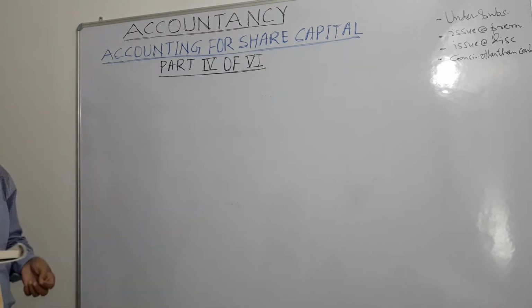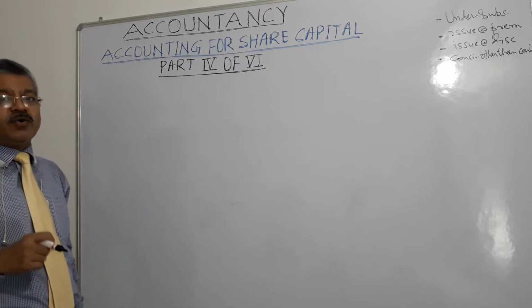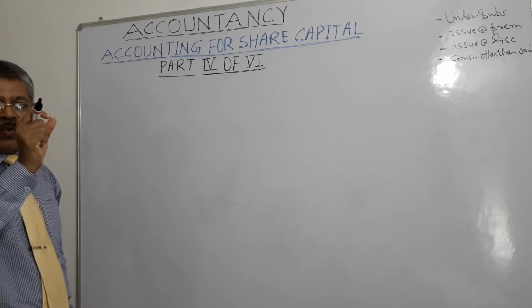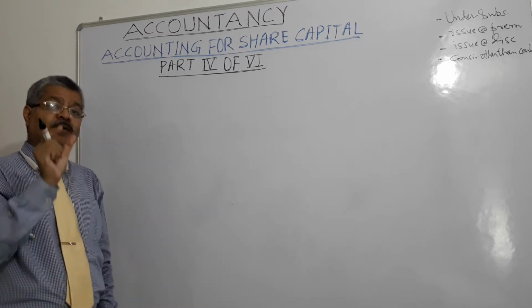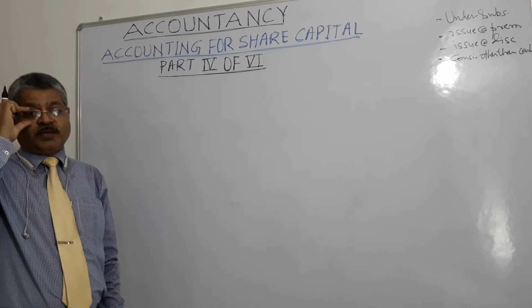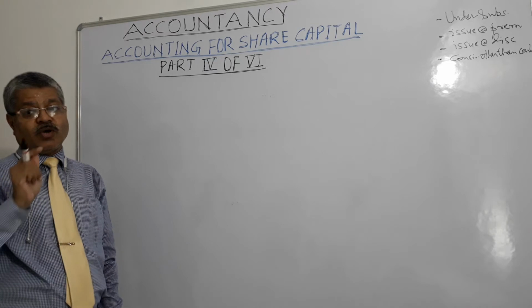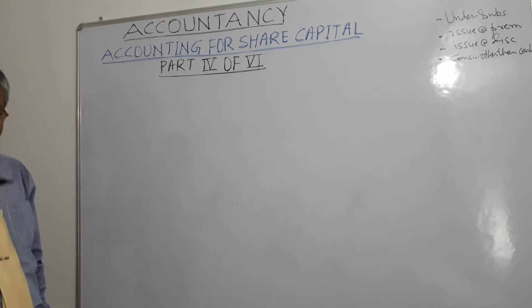Share allotment account will be debited and securities premium account will be credited. Premium amount called with allotment money. We are talking of premium amount. What will be the entry?